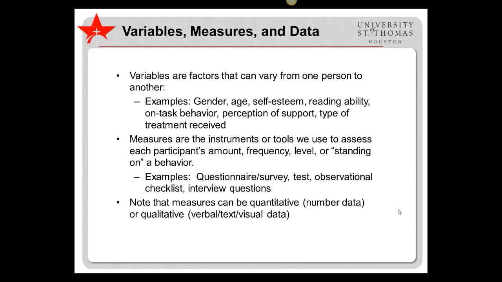Measures are the instruments or tools we use to assess each participant's amount, frequency, level, or standing on a behavior. Examples include a questionnaire survey, test, observational checklist, and interview questions. Note that measures can be quantitative, involving number data, or qualitative, involving verbal, text, or visual data.